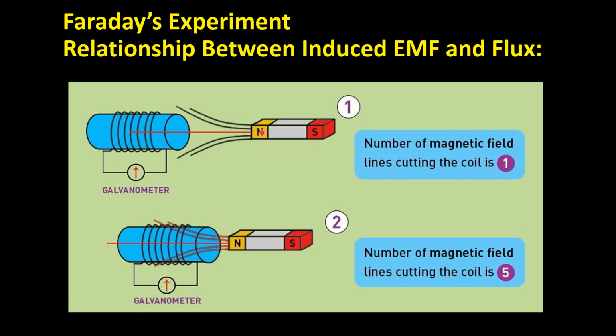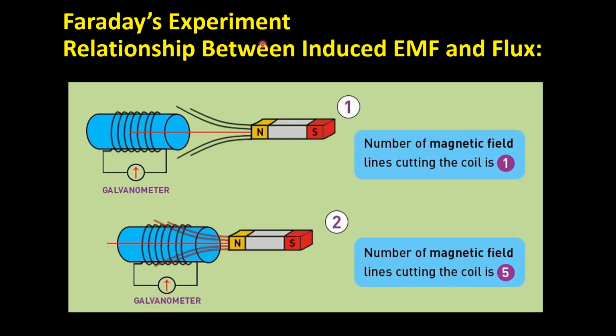So only one magnetic line is cutting this particular coil, and that is why the deflection of the galvanometer is somewhat lesser. And in the second case, when the number of magnetic field lines cutting the coil is more, 5 in number, more deflection will happen. This is the first observation of Faraday.